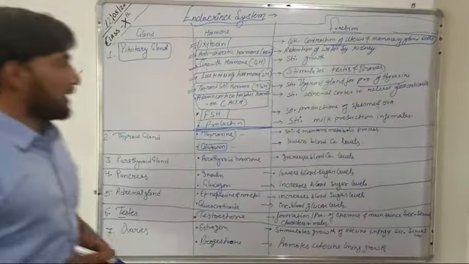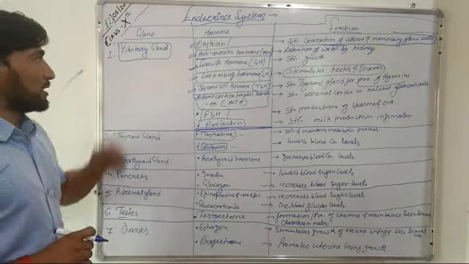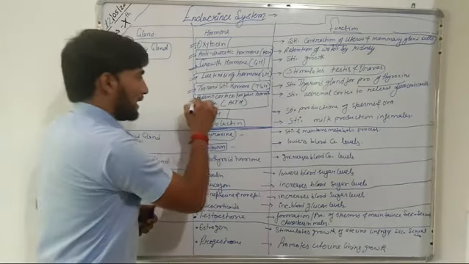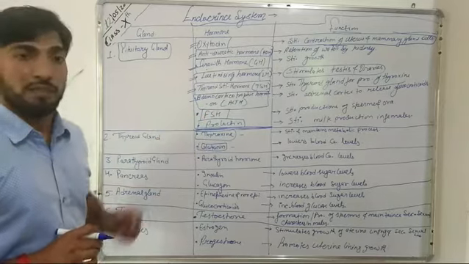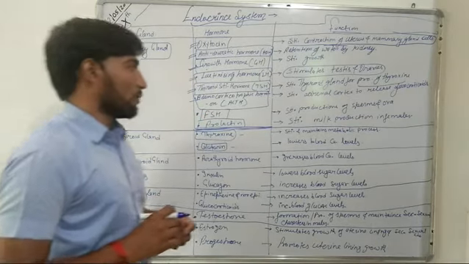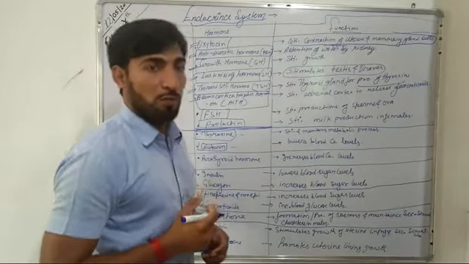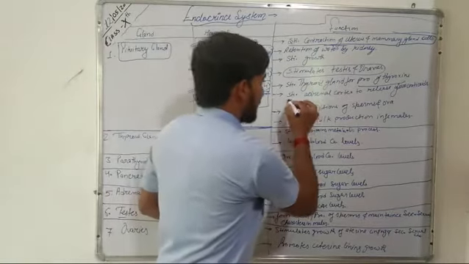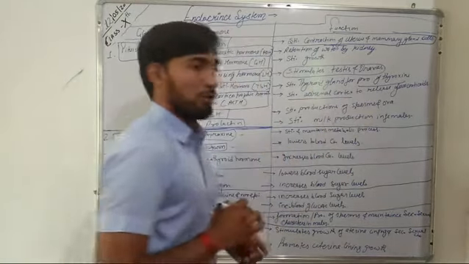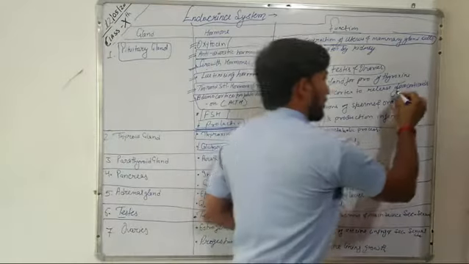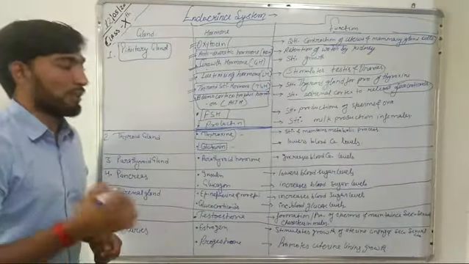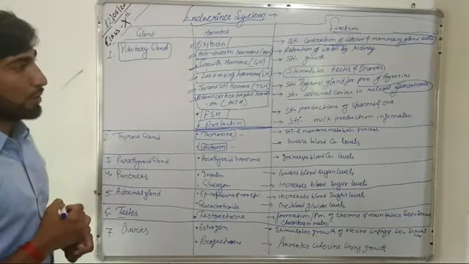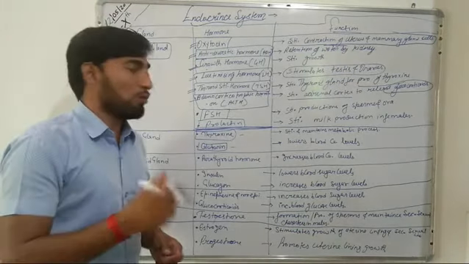Now the next hormone that is released by pituitary is adrenocorticotropic hormone, that is ACTH. And this adrenocorticotropic hormone is responsible for stimulating the adrenal cortex to release glucocorticoids. So this ACTH stimulates the adrenal cortex for releasing the glucocorticoids.